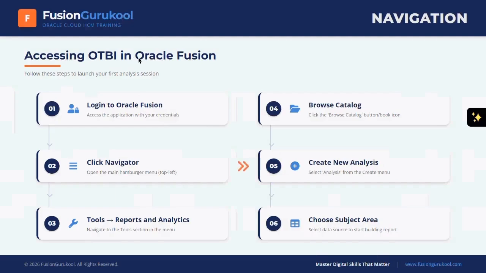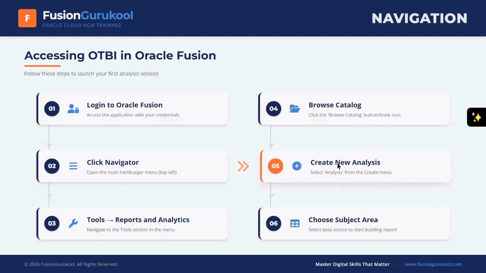So guys, for accessing OTBI, as we discussed, we need to log in to the Fusion server and go to the Navigator. Then there is a tools section, under which we need to go to Reports and Analytics. Under Reports and Analytics, there is a folder called Browse Catalog. Once you land in Browse Catalog, it will take you to the OTBI server. Once we are in the OTBI server, guys, we can create a new analysis, edit, delete or run any analysis, or even schedule any report or analysis. So how can we do this? There are different features available on the buttons, and using those we should be able to perform those actions.